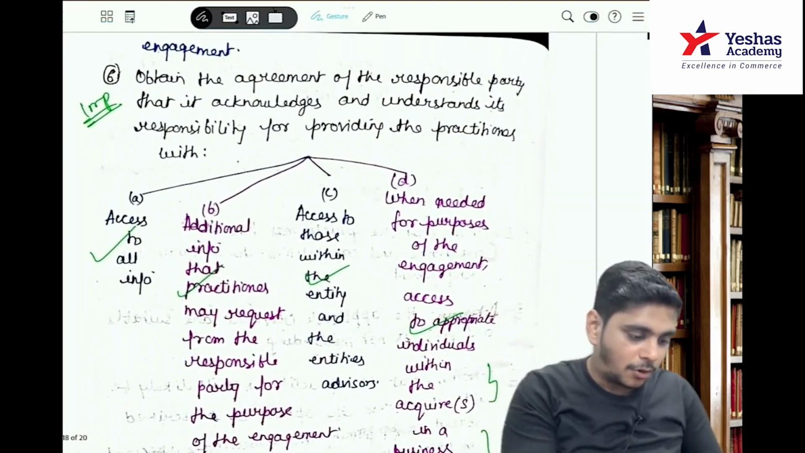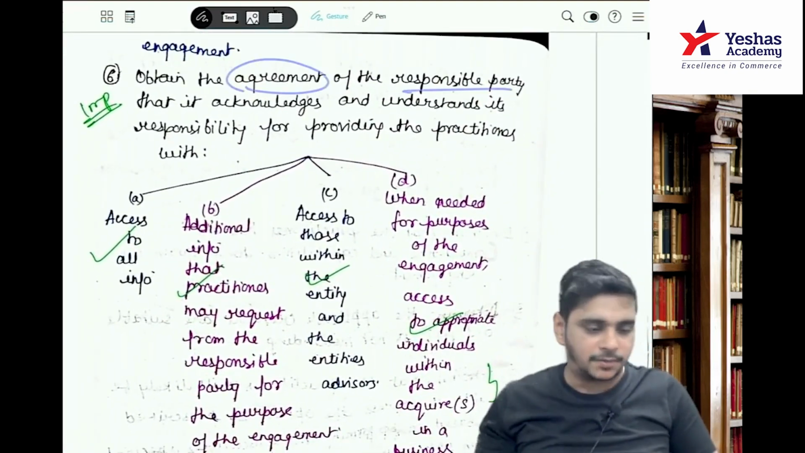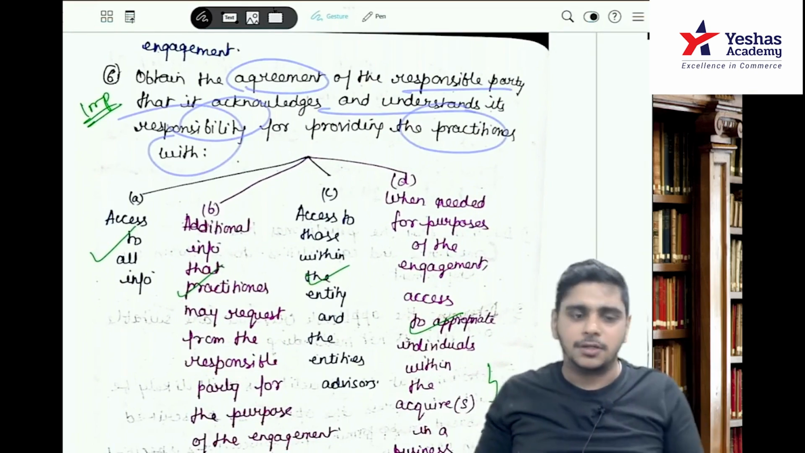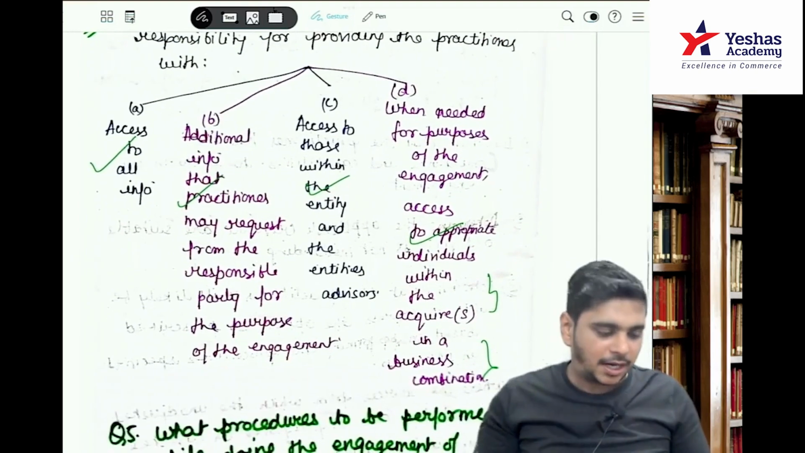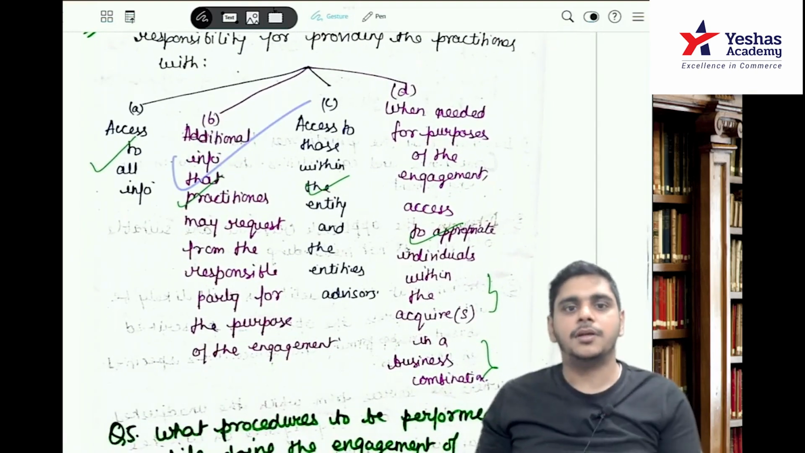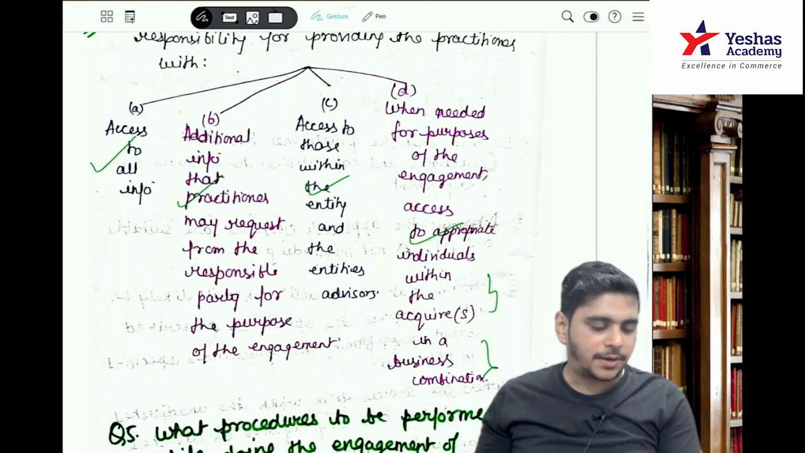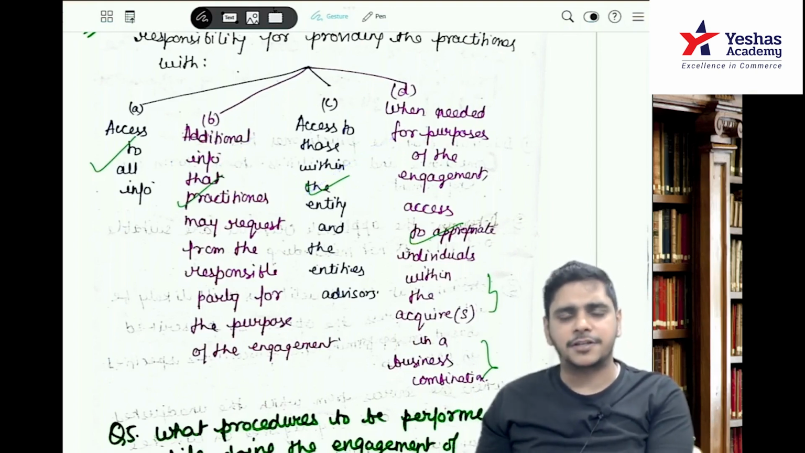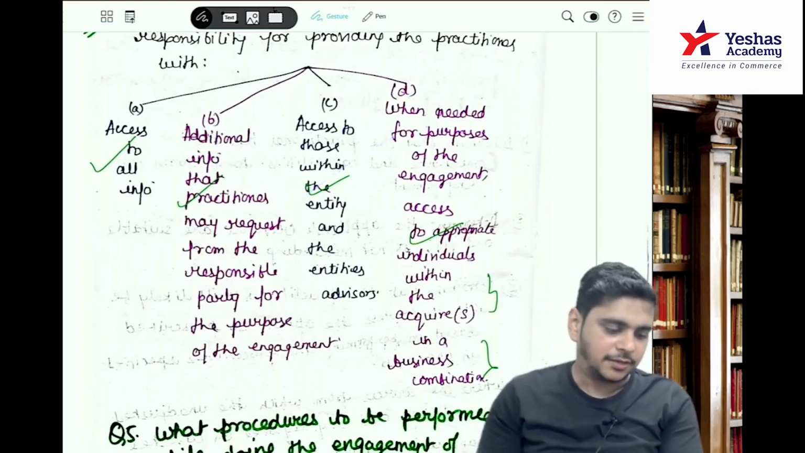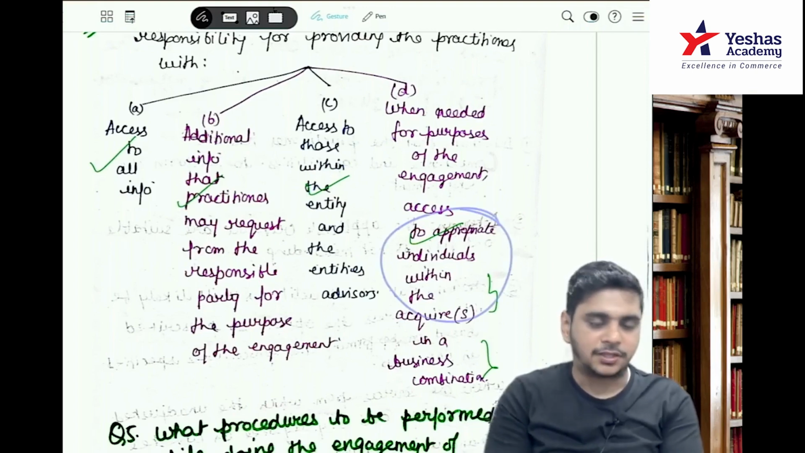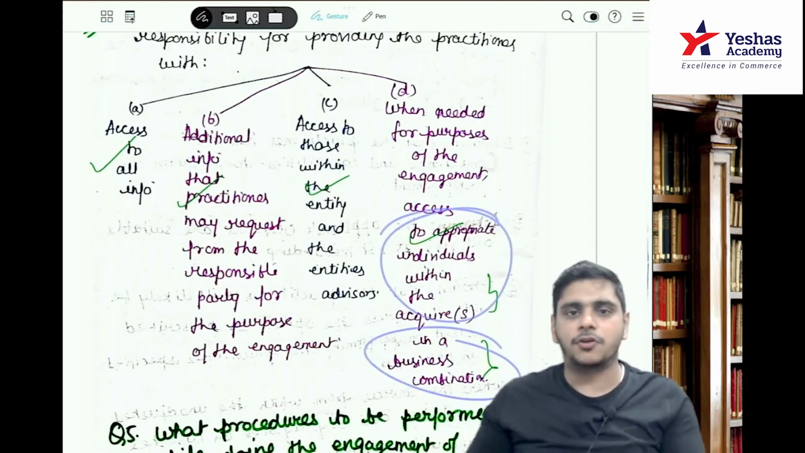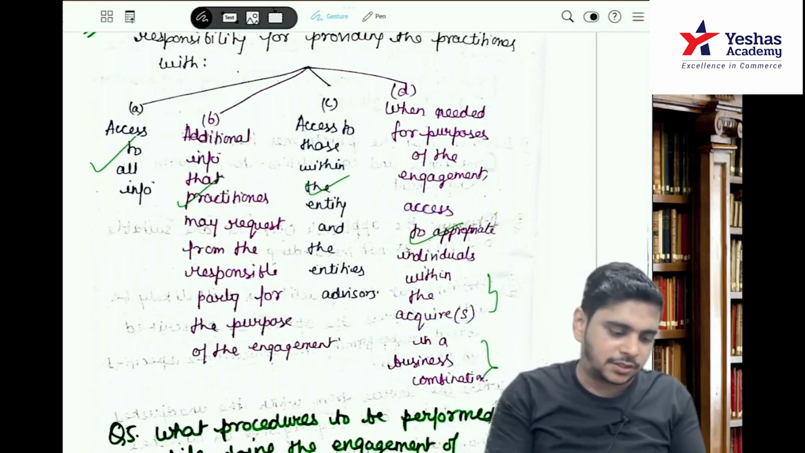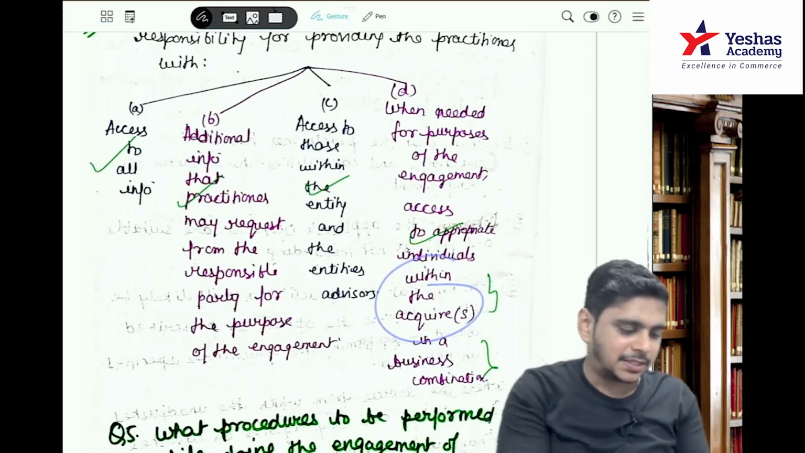Then obtain the agreement of the responsible party, that is management, that it acknowledges and understands its responsibility for providing the practitioner with access to all the information, additional information that the practitioner may request from the responsible party for the purpose of the engagement, access to those within the entity and the entity's advisors, that is lawyers, consultants. And where needed for the purpose of the engagement, access to appropriate individuals within the acquiree in a business combination. If you're merging, amalgamating or doing a takeover, so individuals within the acquiree.